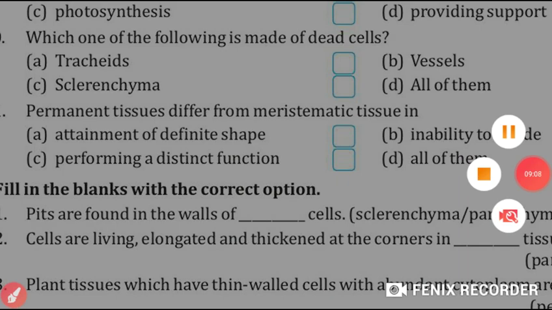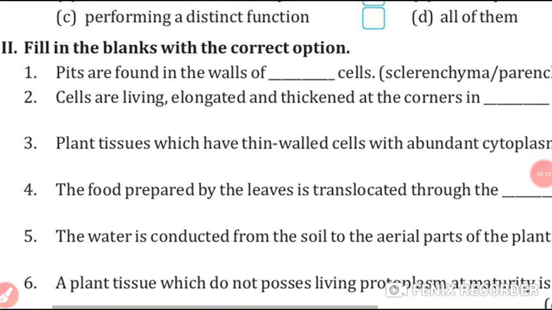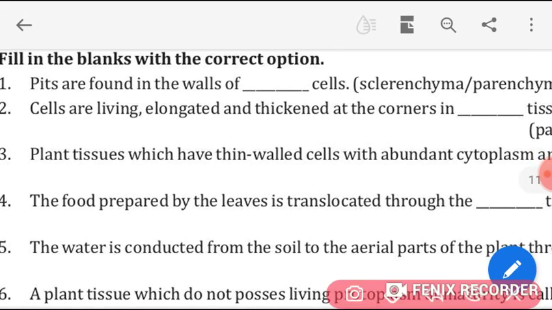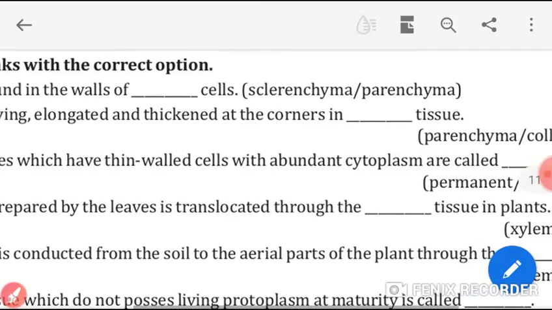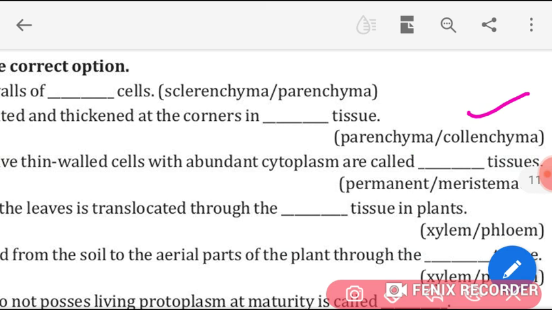Now, we will continue with fill in the blanks with the correct option. Pits are found in the walls of, what is the correct answer, students? Sclerenchyma cells. Correct answer is sclerenchyma. Second, cells are living, elongated and thickened at the corner in dash tissues. What is the answer? Answer is collenchyma.